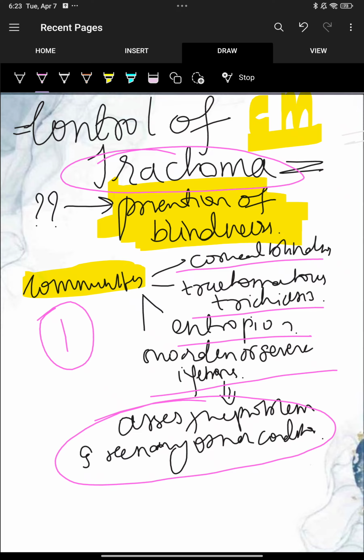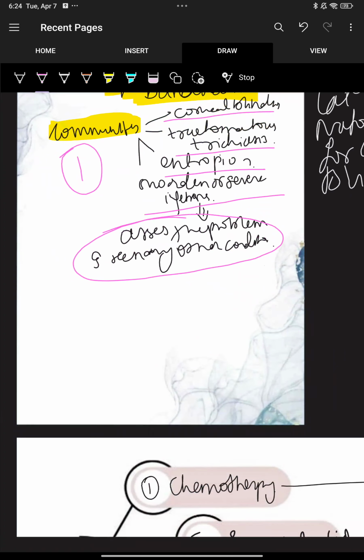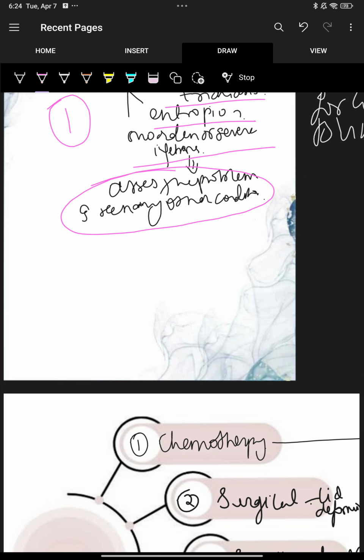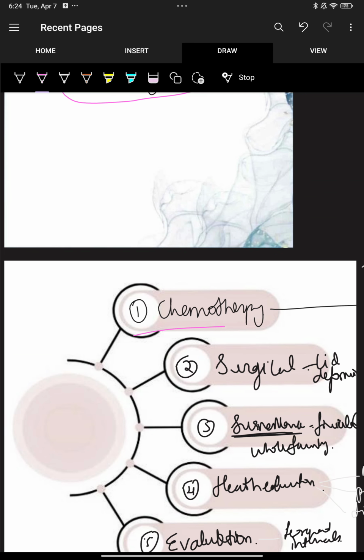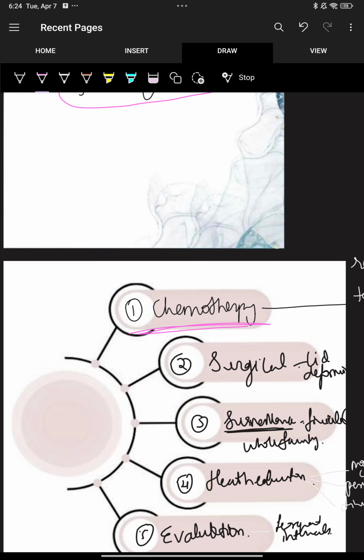How do you assess? You have to go to the community, look after the people, communicate with them, ask them what the cause is, see the risk factors, environmental factors, and host factors, and then come to a conclusion about what the real problem is. After getting to know the problem, the second thing is chemotherapy. In trachoma control, the main activity is chemotherapy.